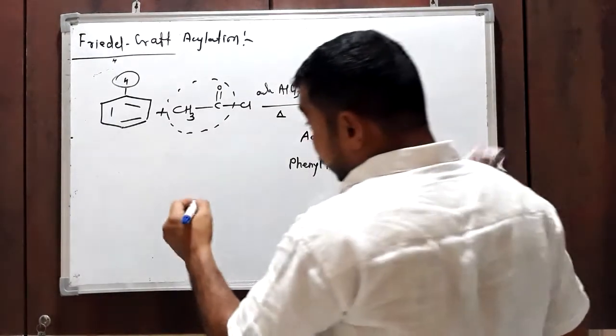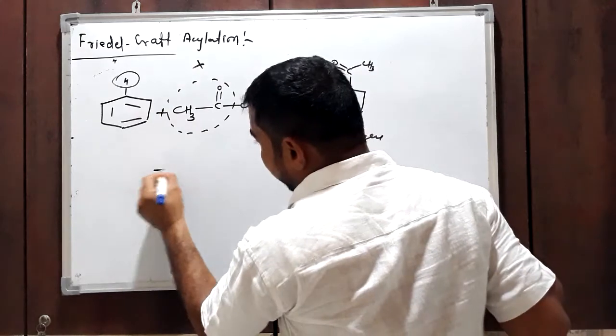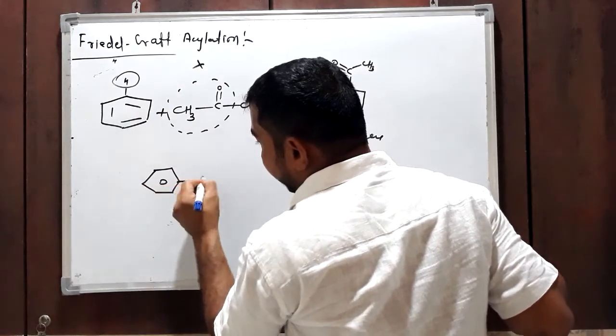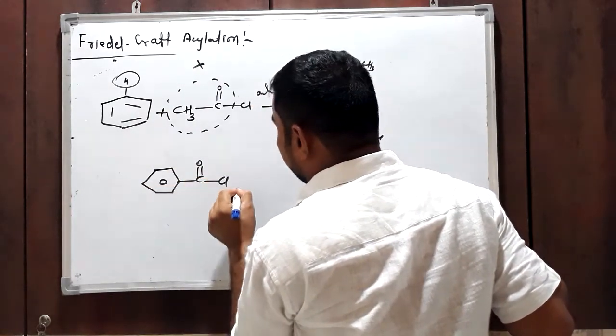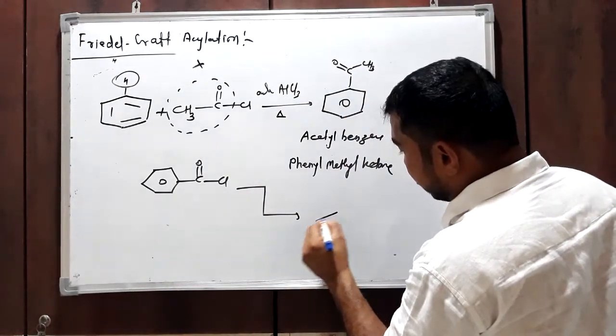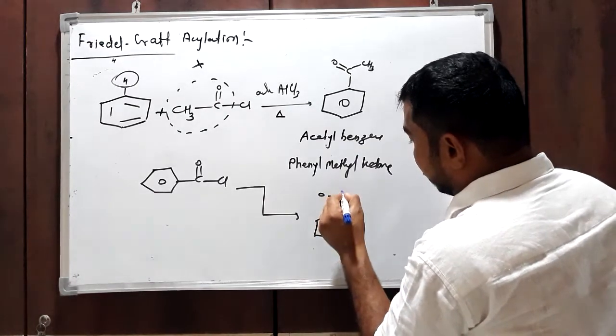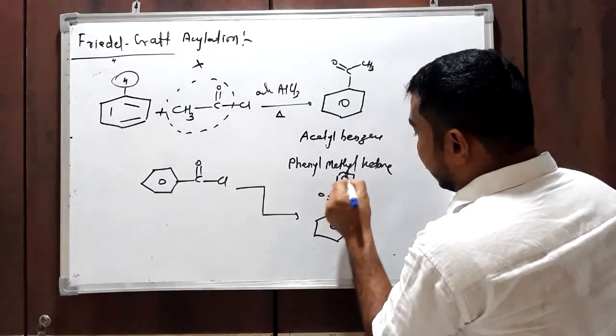If we use benzoyl chloride here instead, then what do we get? This type of product is obtained.